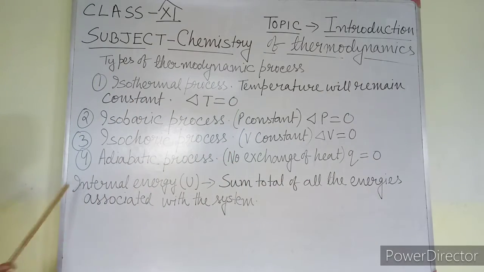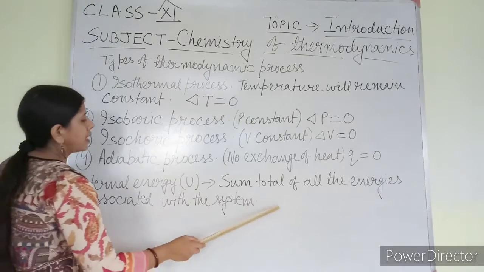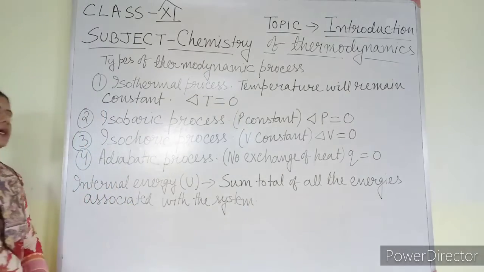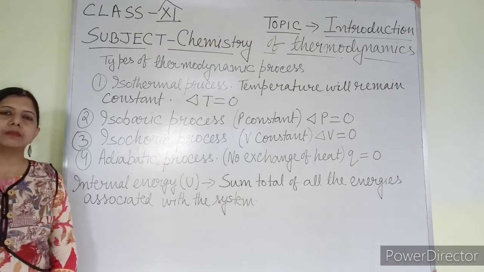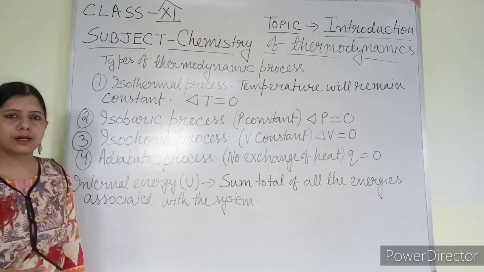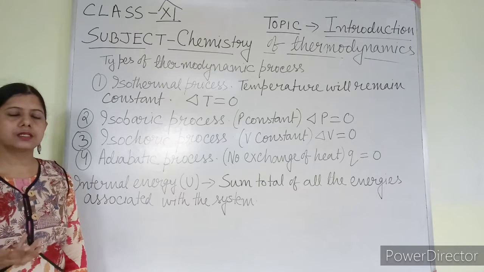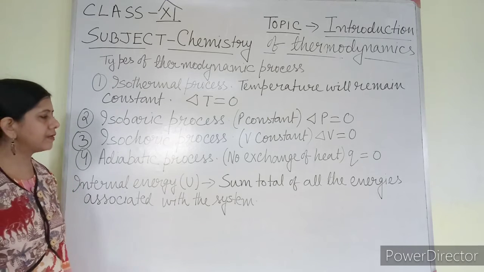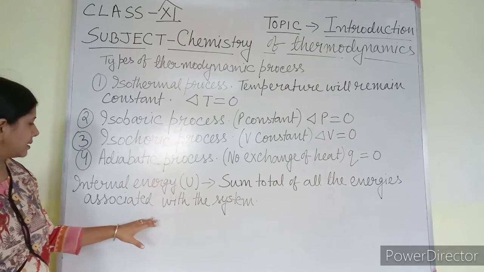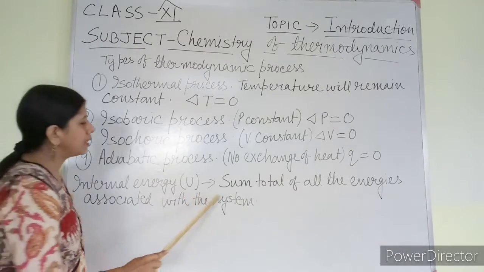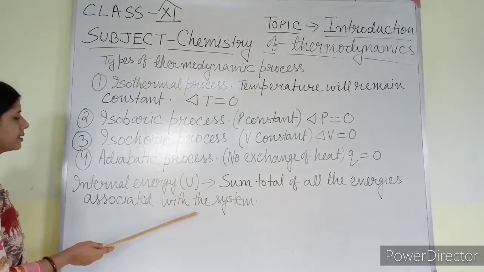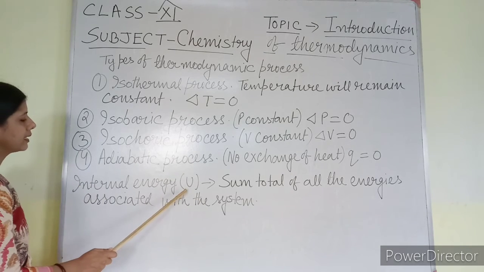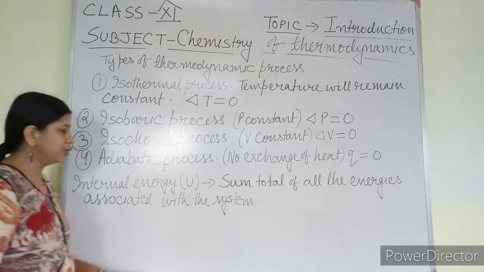Now internal energy is denoted by the letter U. What is internal energy? It is the sum total of all the energy associated with the system. It can be heat energy, work done, potential energy, kinetic energy. Whatever kinds of energies are associated with the system, the sum total of that energy is known as internal energy, and that is denoted by the capital letter U.